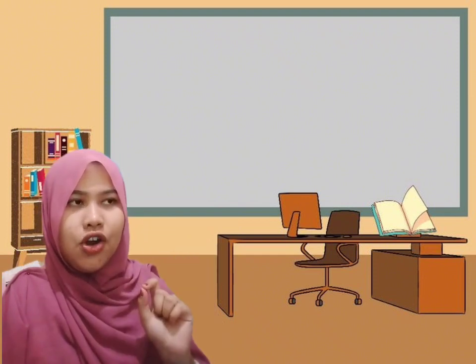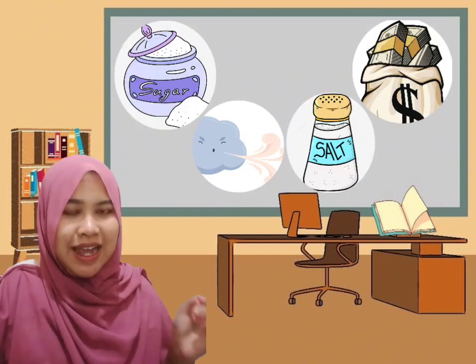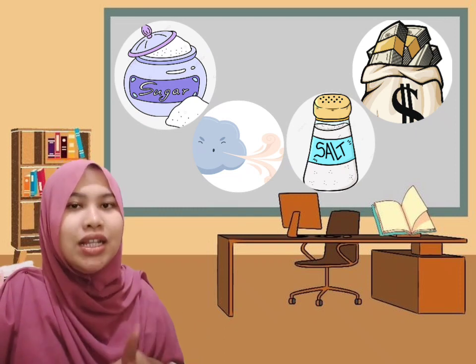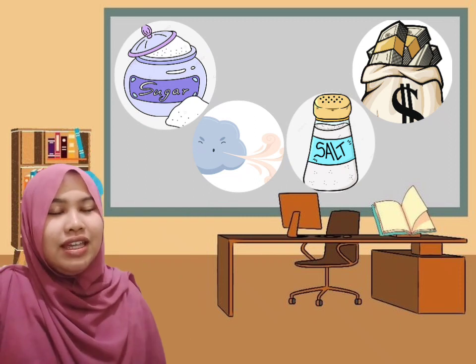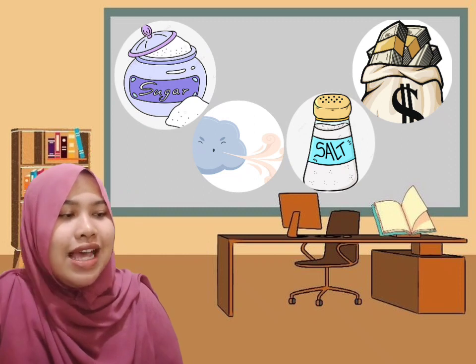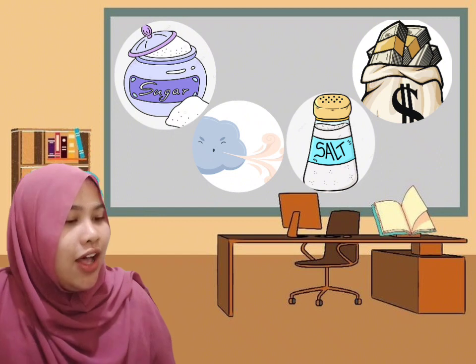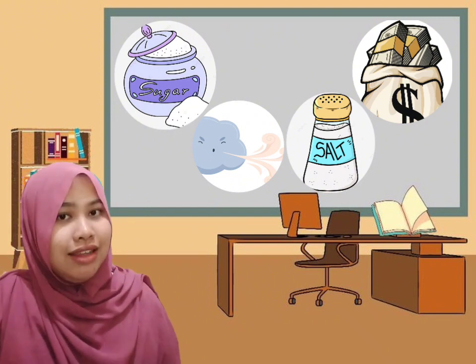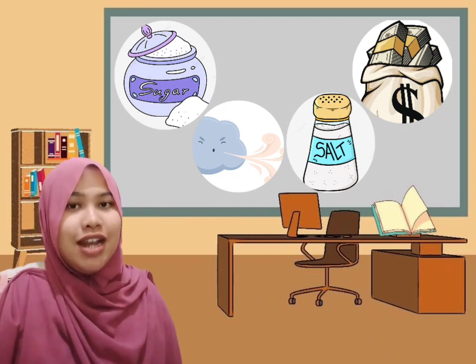It's like a pinch of, or a cup of, or a bottle of, or a bowl of, or something like that. You don't need to be confused. Let's jump to the example of uncountable nouns. The examples of uncountable nouns are sugar, air, salt, and money. Those were some examples of uncountable nouns.